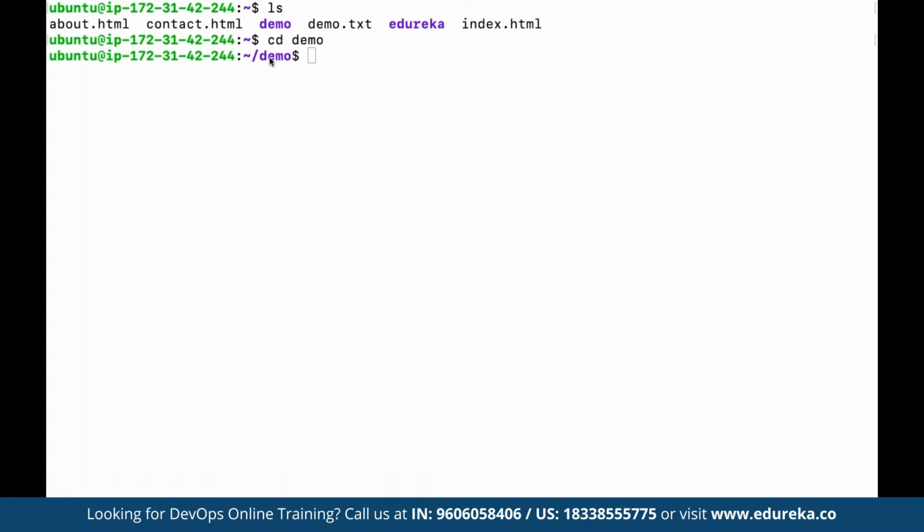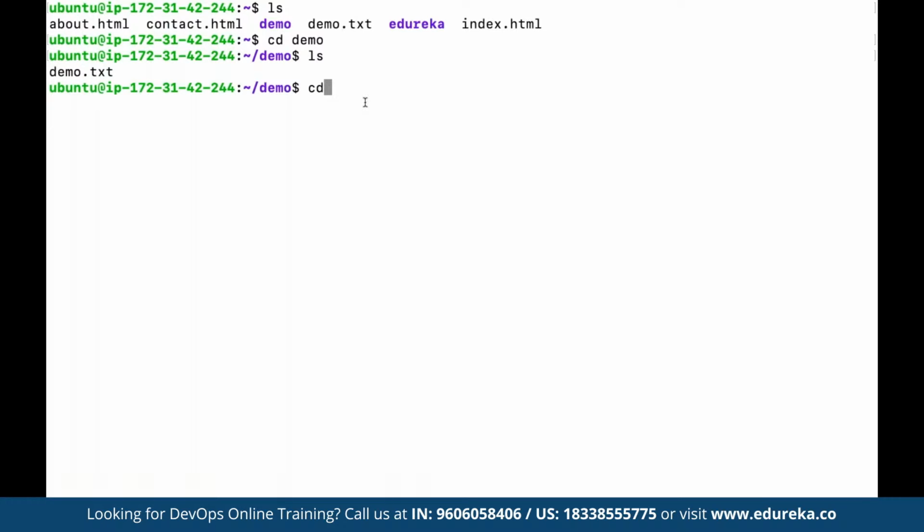Since we have already copied the file, if we use ls under demo, we would be able to see this demo.txt file has already been copied here, right? Let's say we want to copy another file. Here we can again make use of cp. Suppose let's say here we can come out now.